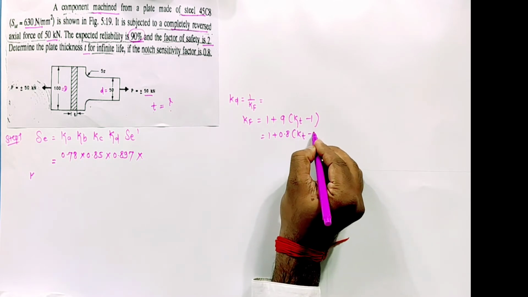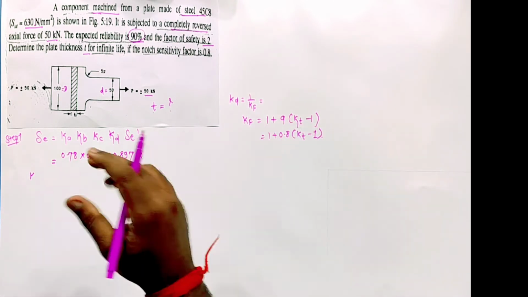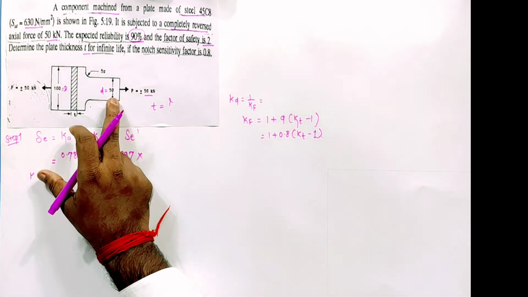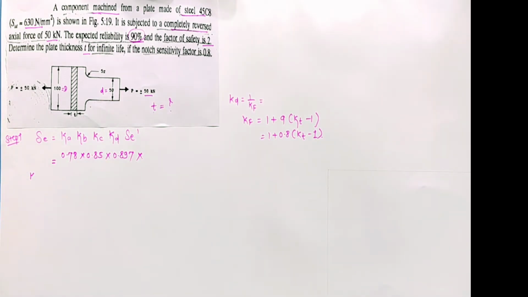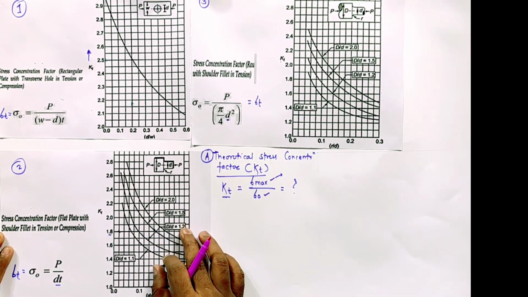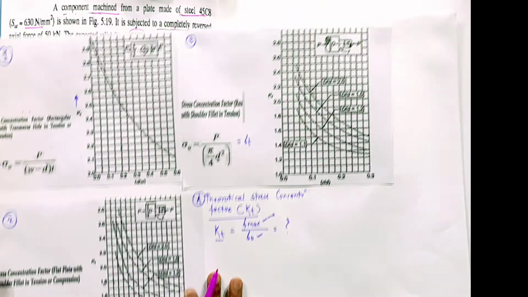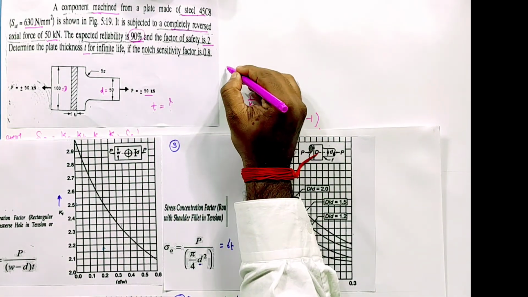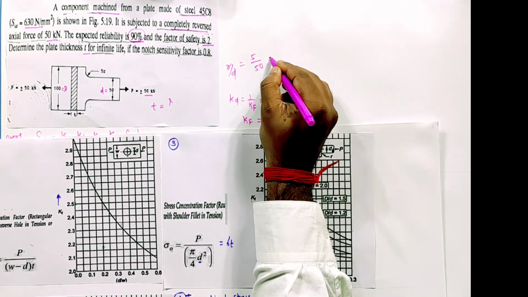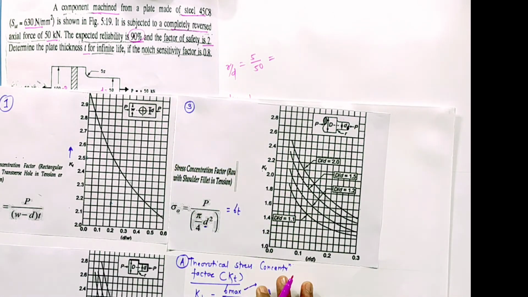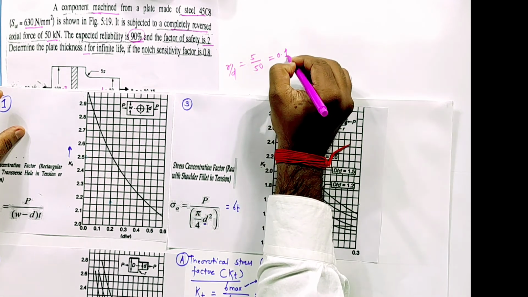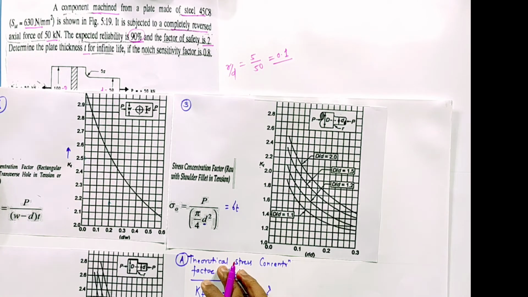Kt is not given, but the figure is given. So I need to consider which graph is suitable from the figure. It is a flat plate with shoulder fillet. So for that, what we require is chart number 2, I think. Yes, chart number 2, this one, flat plate with shoulder fillet. r by d I need to calculate. So r is 5, d is the smaller one, 50. So it is 1 by 10, correct? So r by d is 1 by 10, it is 0.1. r by d 0.1, correct?